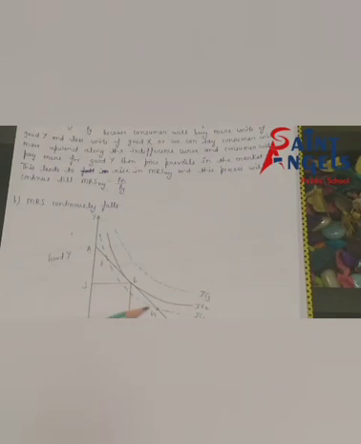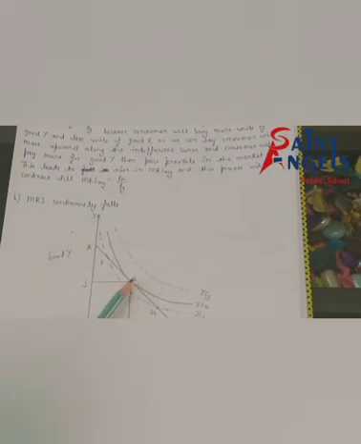The budget line is tangent to IC2. In this diagram, consumer equilibrium is determined at point E because the budget line is tangent to IC2. At point E, the slope of the budget line is equal to the slope of the indifference curve.